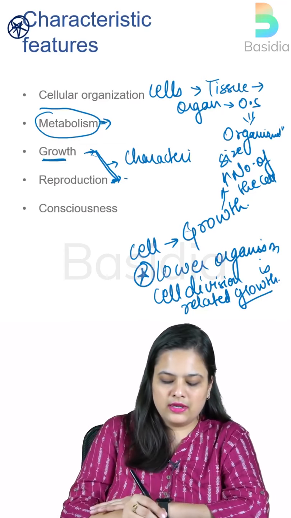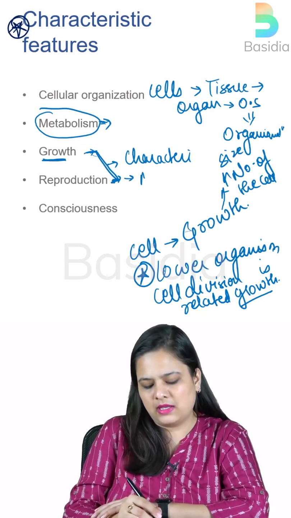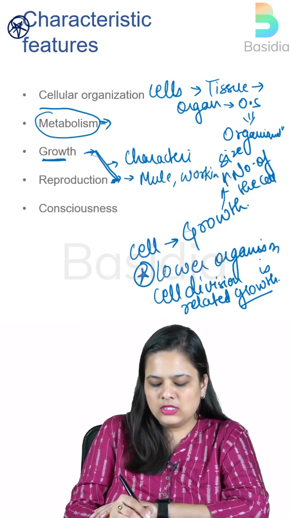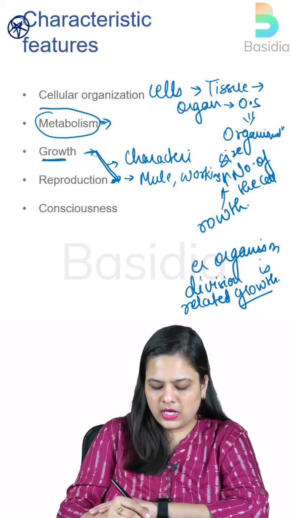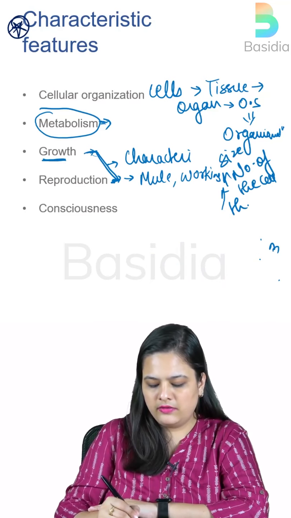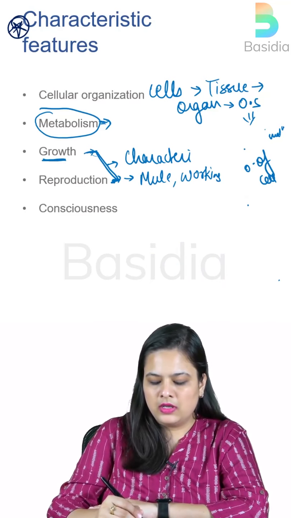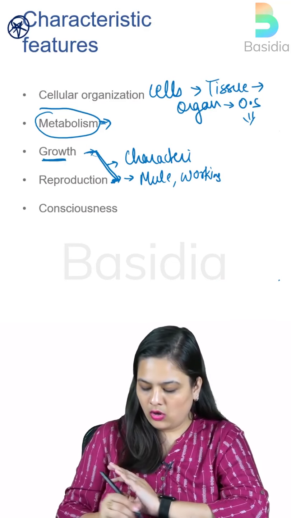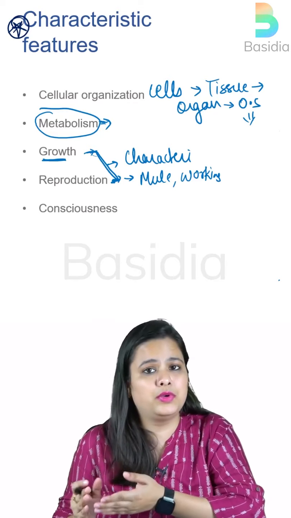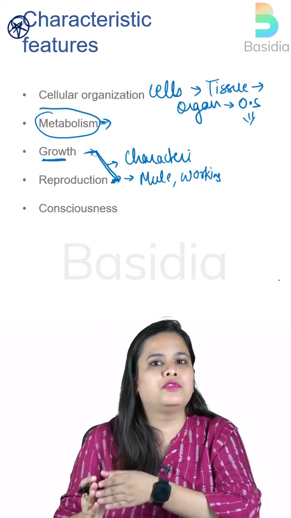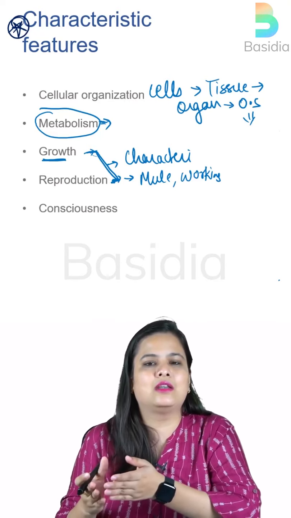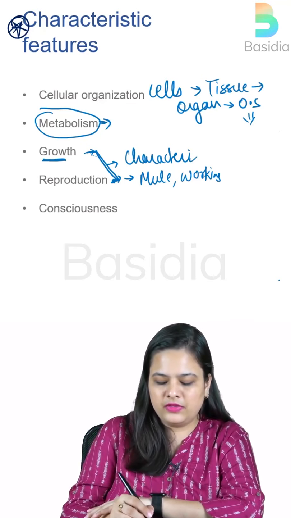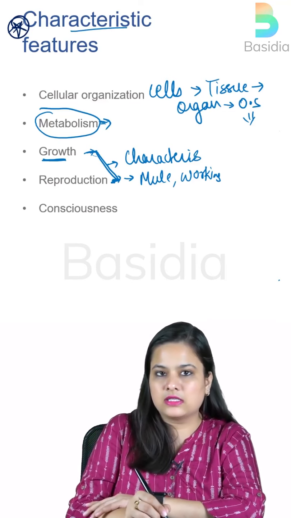non-living. Okay, so again, reproduction has got so many examples like mules, it could be sterile working bees, right? So all these organisms cannot reproduce, but they are still living organisms. So you can just relate it like this, that all the living organisms can reproduce, but in the absence of reproduction, we don't say that, okay, this organism is now dead. Okay, so both of these are characteristic features of living organisms as we are discussing.